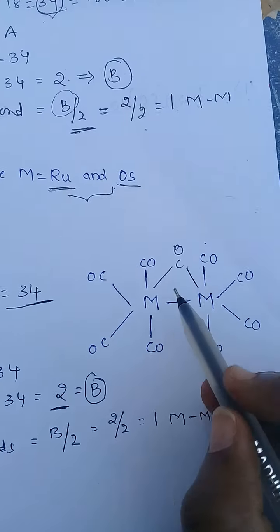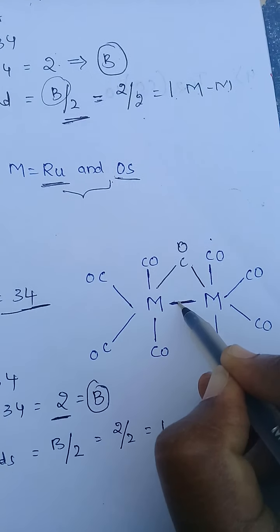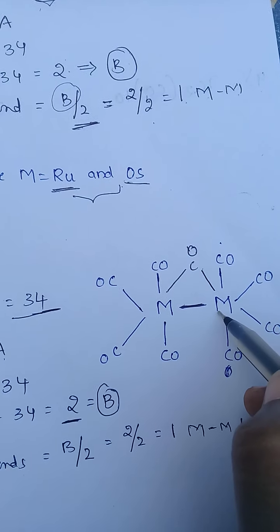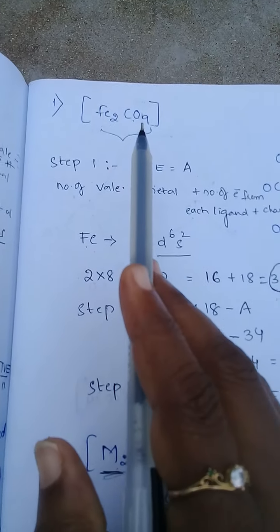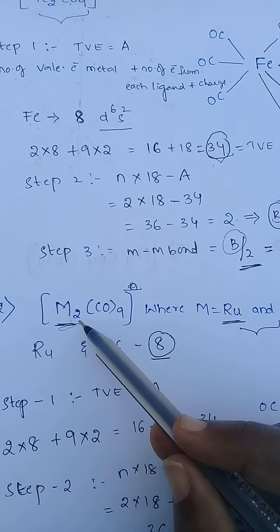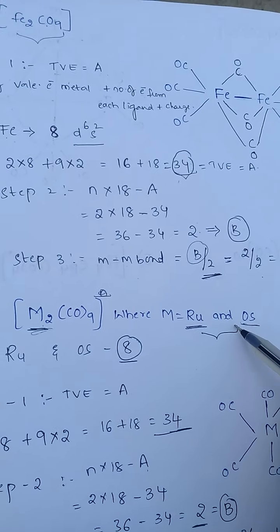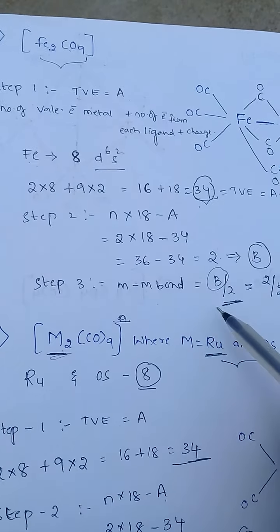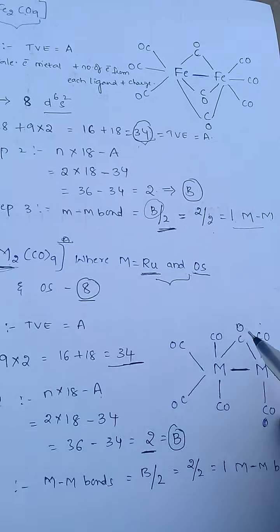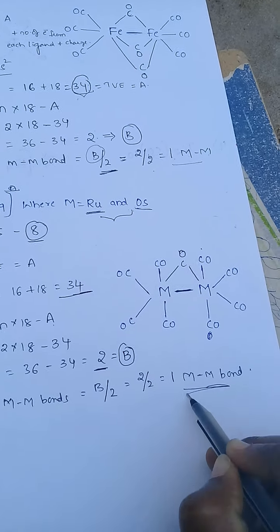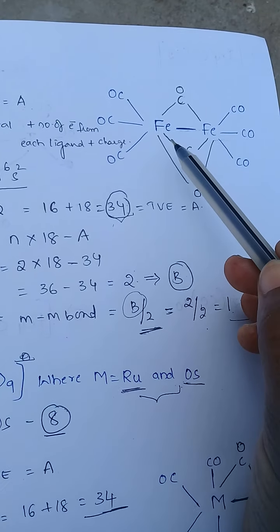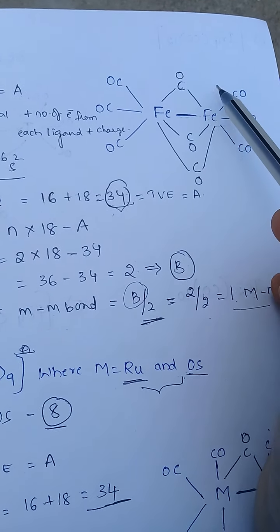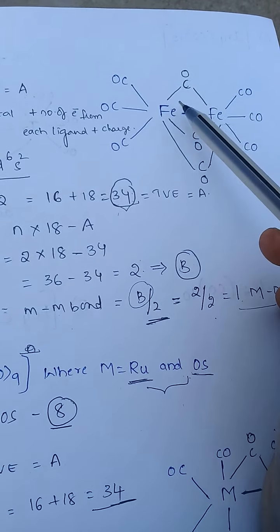See, in the structure, only one metal-metal bond is present. For Fe2(CO)9 and M2(CO)9, ruthenium and osmium, iron, only one metal-metal bond is present. But what is the difference? In this Fe2(CO)9 cluster, 3 bridging CO groups are present.